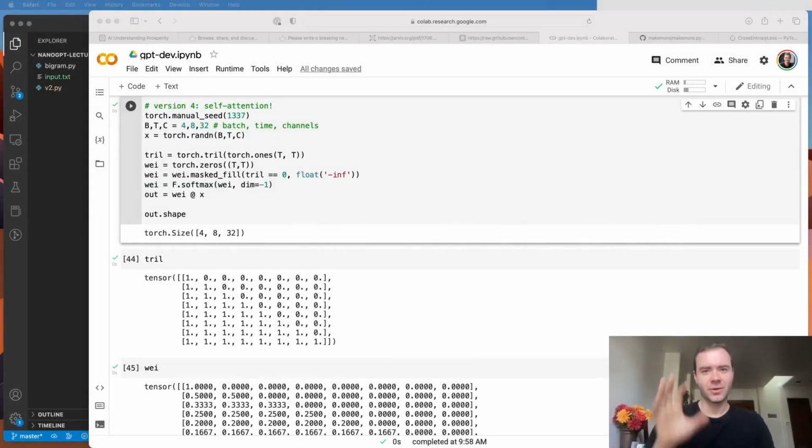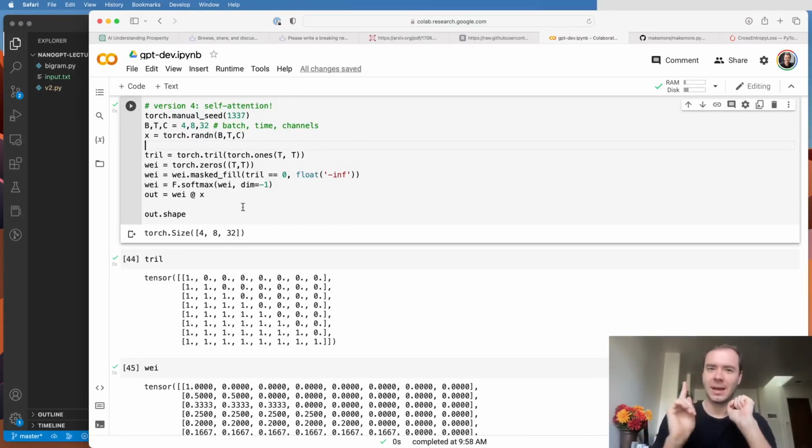Okay, so now we get to the crux of self-attention. So this is probably the most important part of this video to understand. We're going to implement a small self-attention for a single individual head, as they're called. So we start off with where we were. So all of this code is familiar. So right now I'm working with an example where I changed the number of channels from 2 to 32. So we have a 4 by 8 arrangement of tokens, and the information at each token is currently 32-dimensional, but we are just working with random numbers.